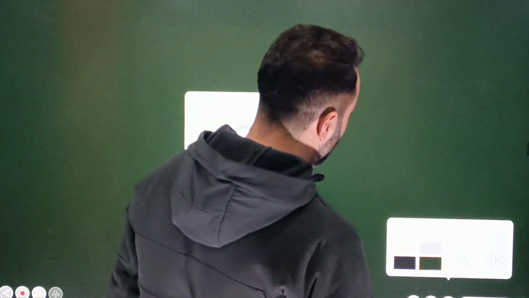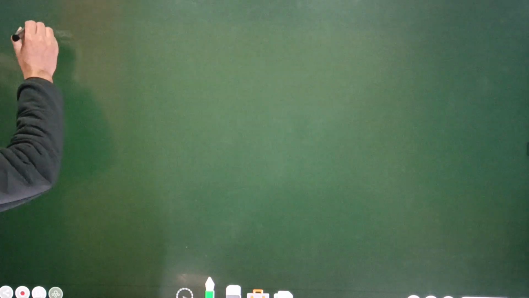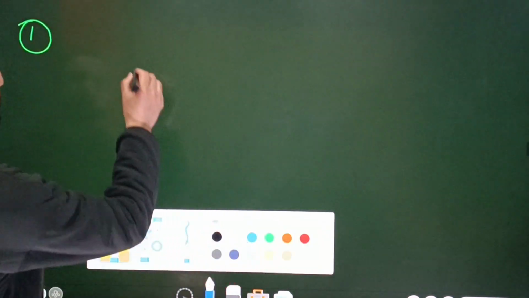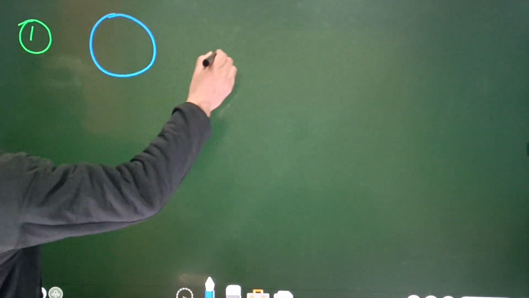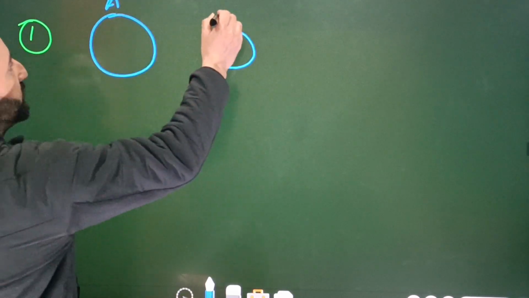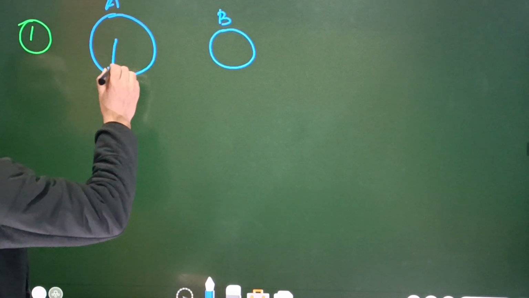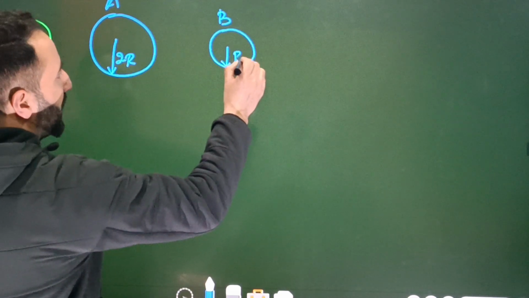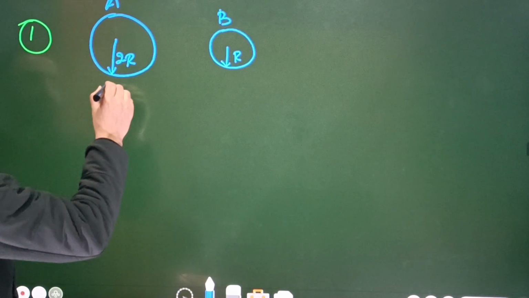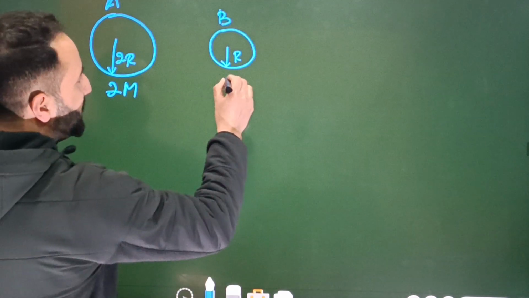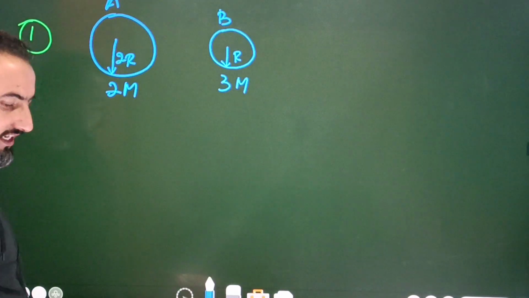So that you will come to know how the questions are asked on this. Example number one is simply like this. For example, there are two planets, suppose planet A and another planet, planet B. Its radius is given, for example, radius of planet A is r, and the radius of planet B is twice r. And the mass of planet A is, let's suppose, m, and the mass of planet B is something like 3m. It's a highly dense planet and its mass is 3m.